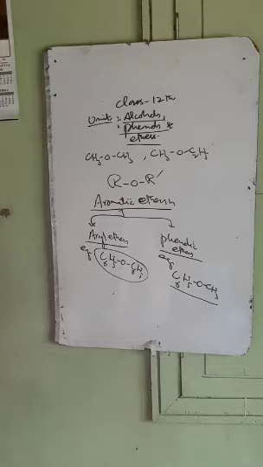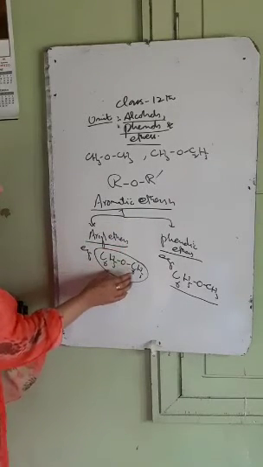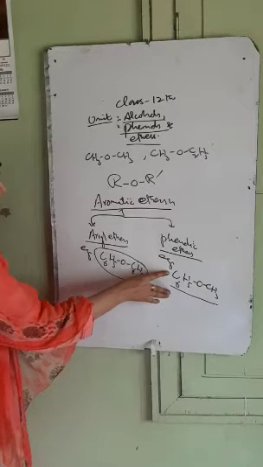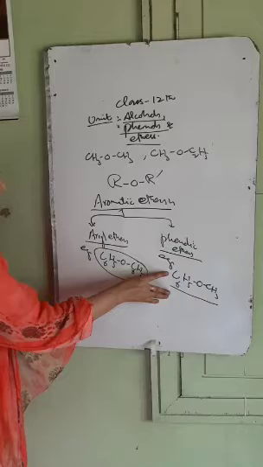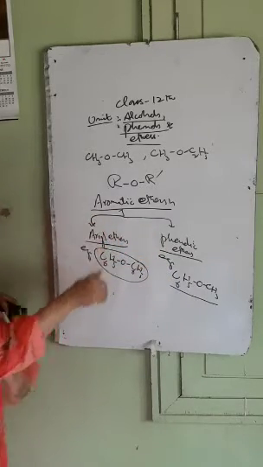So if we look at these examples, the aryl ether is an example of a symmetrical ether, while this one is an example of a mixed ether. So aromatic and aliphatic ethers may be symmetrical or unsymmetrical.